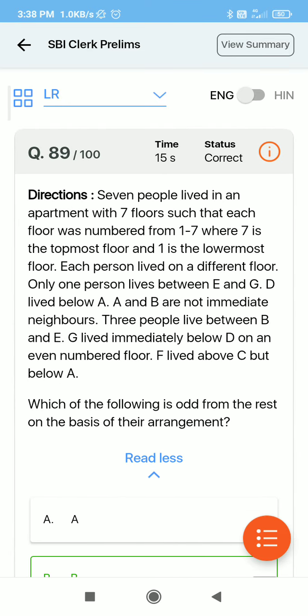So that's all for today's video. If you are weak in puzzles, try to solve the same puzzle 4 or 5 times. First, solve it without a timer. Then for the second time, try to solve it with a timer.